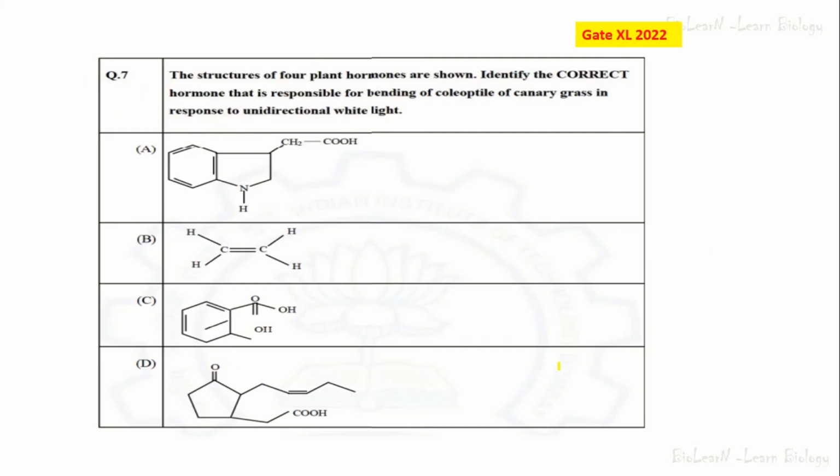So now we will solve one question which has been asked in GATE 2020-22 regarding the plant hormone. So there are four structures of plant hormones shown. यहाँ पे आपको चार structure दिए हैं. Identify the correct hormone that is responsible for bending of coleoptile in the canary grass in response to unidirectional white light. तो यहाँ पे आपको डायरेक्ट नहीं पूछा गया है कि आपको कौन से हार्मोन का स्ट्रक्चर आइडेंटिफाई करना है.